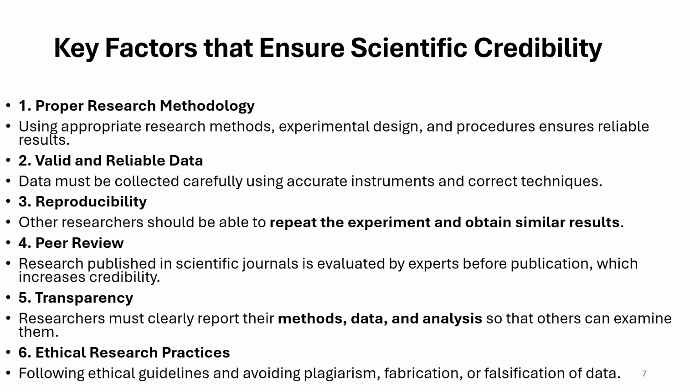Peer review. Research published in scientific journals is evaluated by experts before publication, which increases credibility.